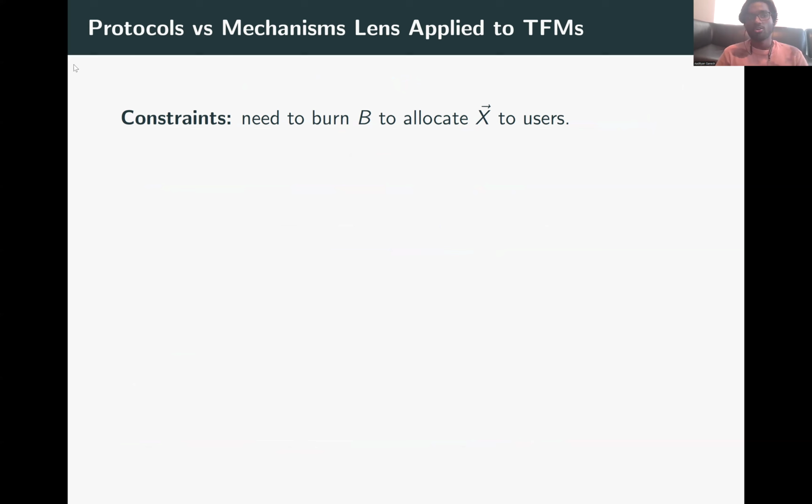Okay. Now to run through this protocol versus mechanism lens, we'll first have to understand the constraints imposed by the transaction fee mechanism on the users and the miner. Now we'll apply our observation that the TFM does not interact directly with the users at all. So the only way through which it can impose constraints is by restraining what the miner can do. So particularly, what can the miner do?